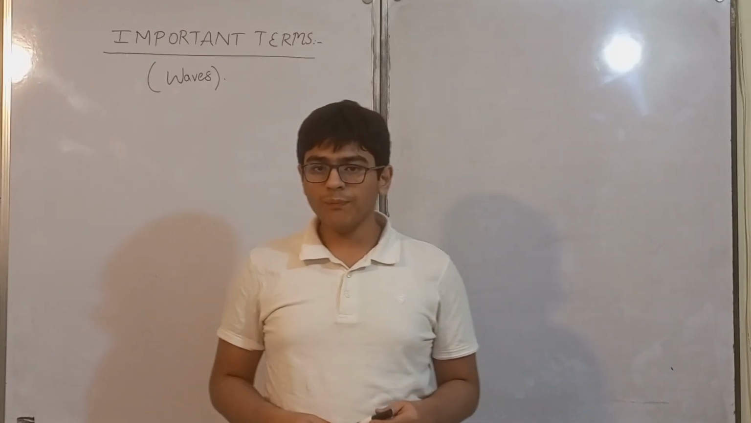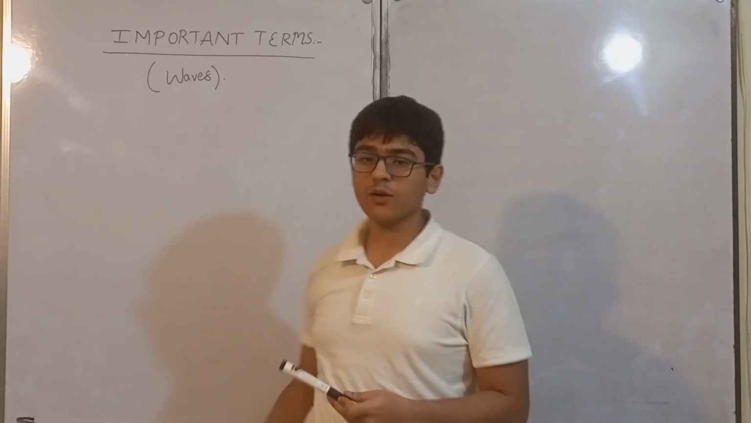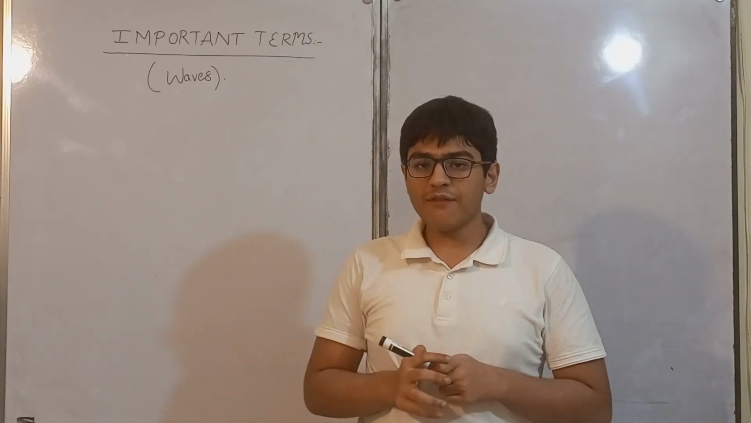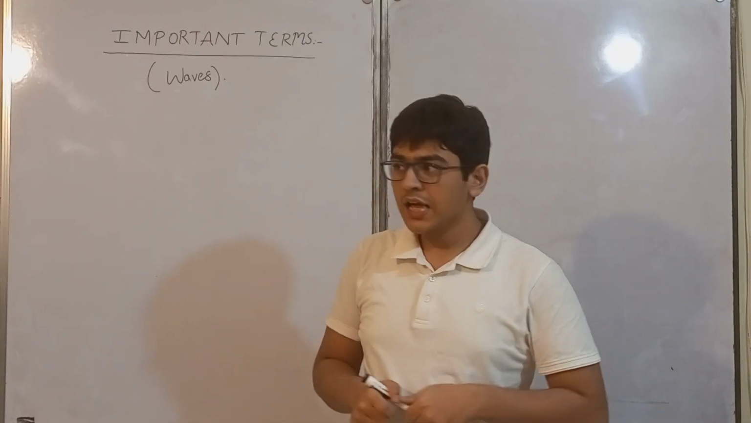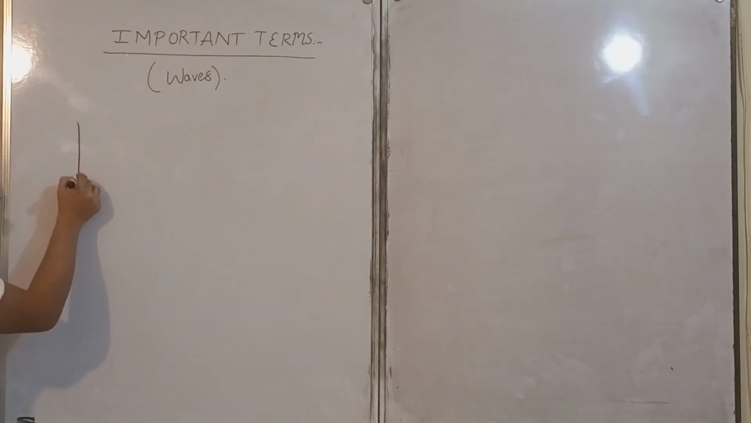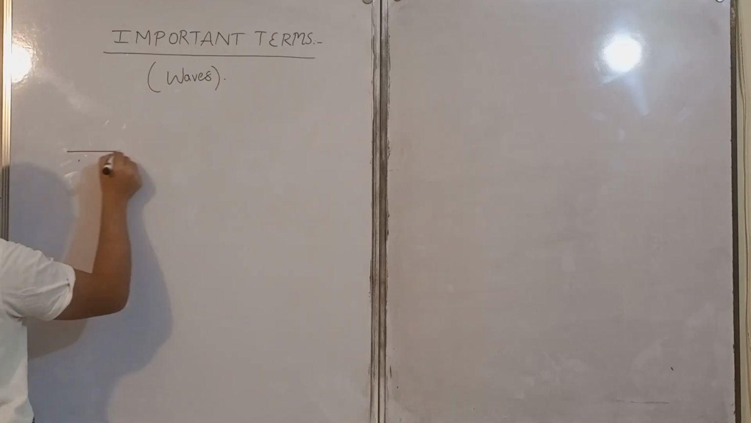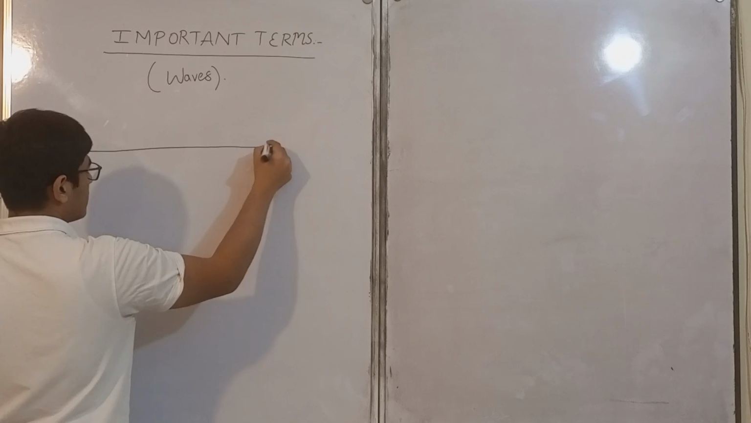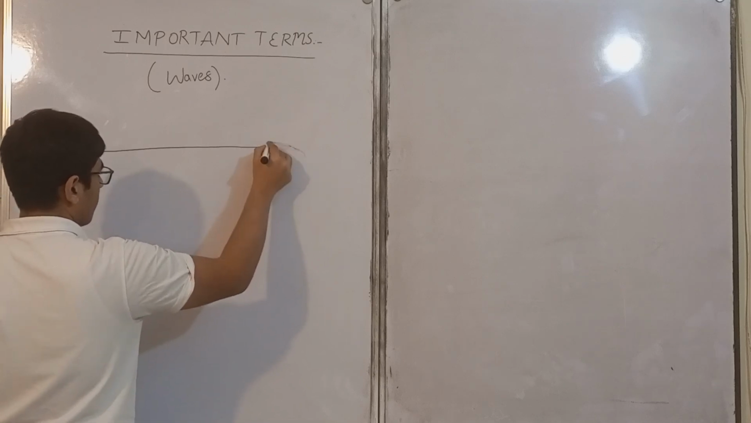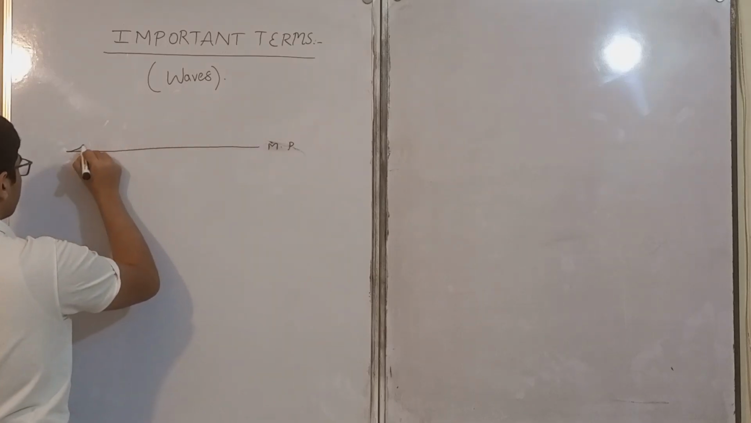In today's video, we are going to further discuss the section waves and we are going to discuss some important terminologies. Before we deep dive into those important terminologies, let's first draw the general structure of a waveform. So this straight line is called a mean position and this is generally a waveform.